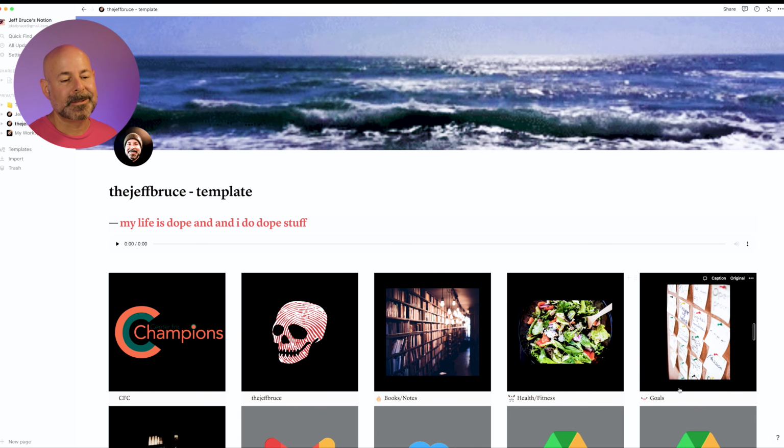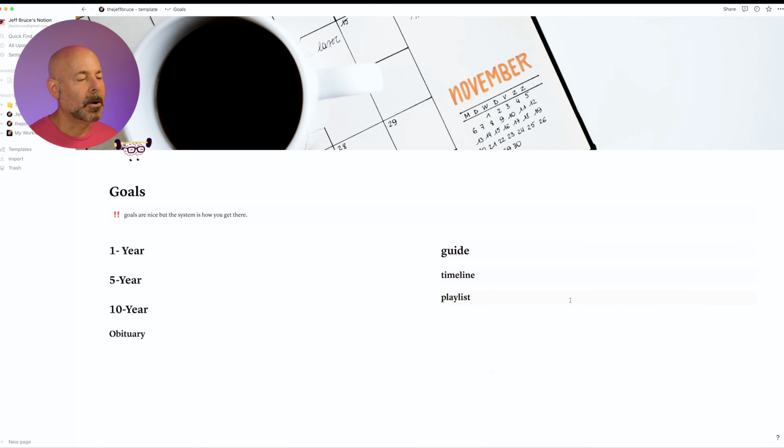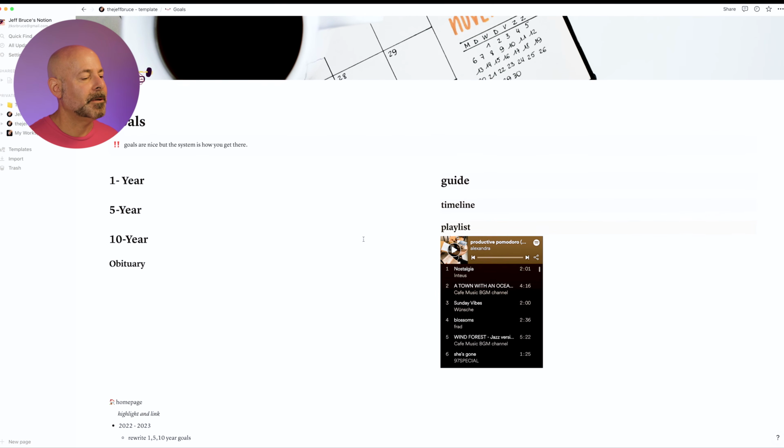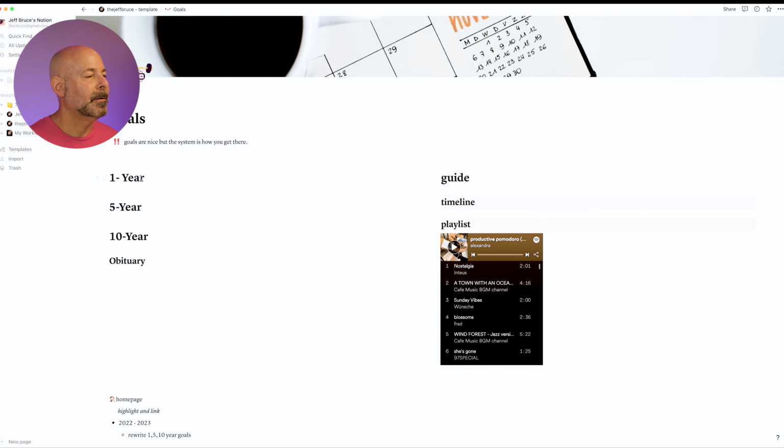All right, next is goals. Also extremely simple. So this is actually a playlist that was here. That's not mine, but these are not linked yet, but these will be my 1, 5, and 10-year goals from the Donald Miller system that I like to kind of lay out what I want to accomplish in 1 year, in 5 years, in 10 years, and then of course my obituary. Now I still do have this.